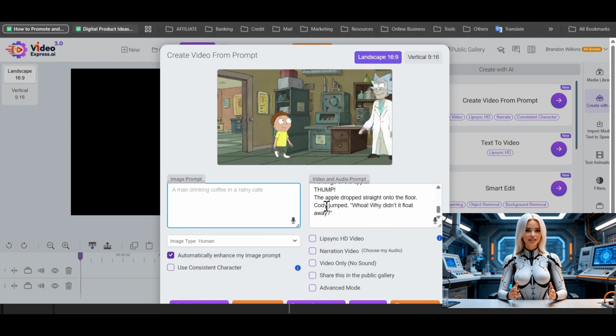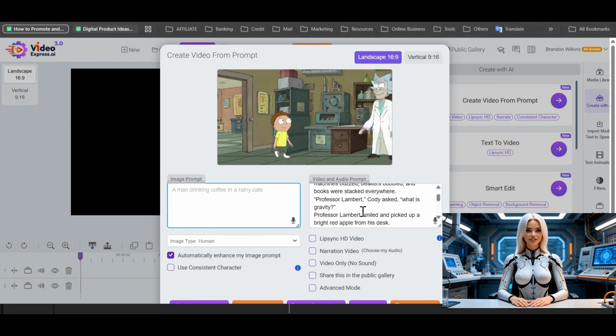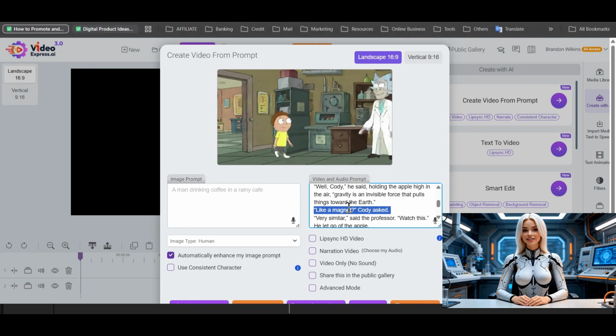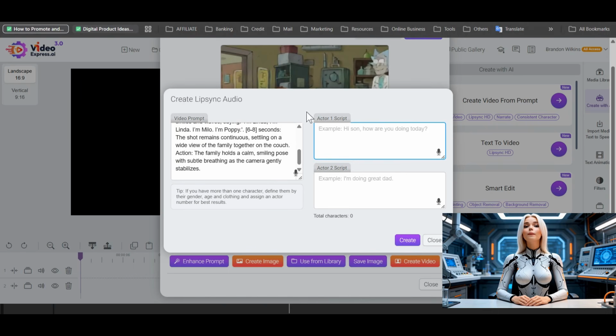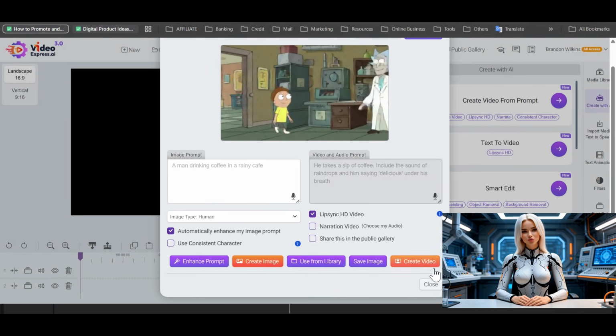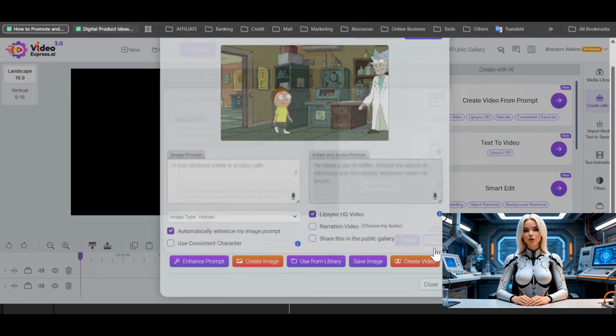Then I go to text to video here and go to events. Go ahead and just paste the script in here. This is automatic. Think I have this inside out. We'll generate video like that. See, I wanted to do landscape. Let's go generate another one. All right, so it's generating right here.